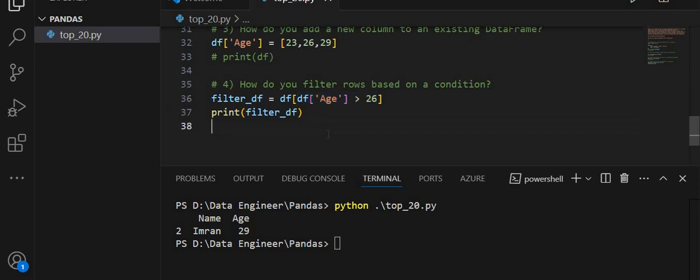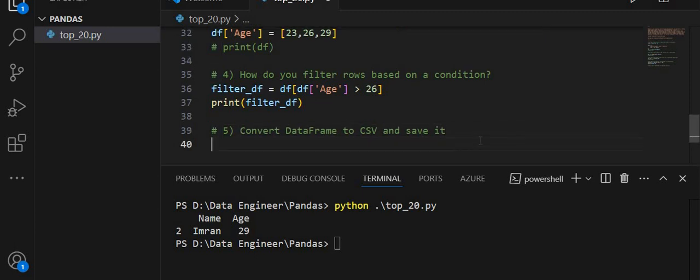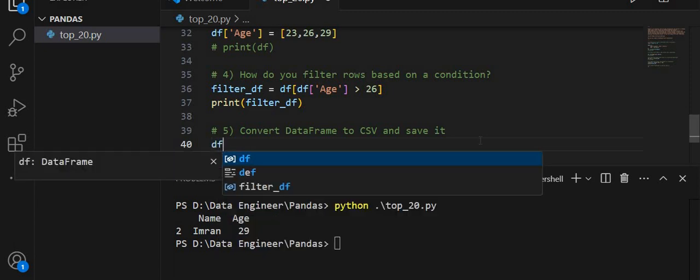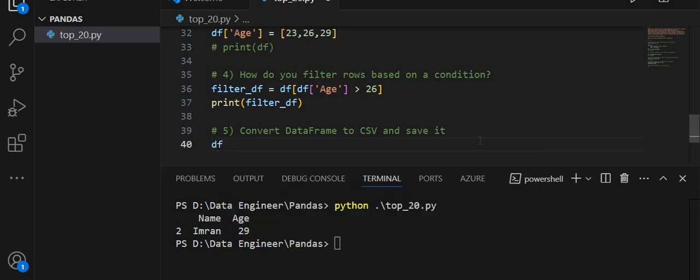The next question, the most frequently asked question in pandas. Question number 5 is convert data frame to CSV and save it. We have a data frame df and I am going to save this.